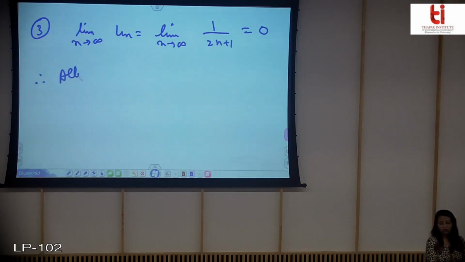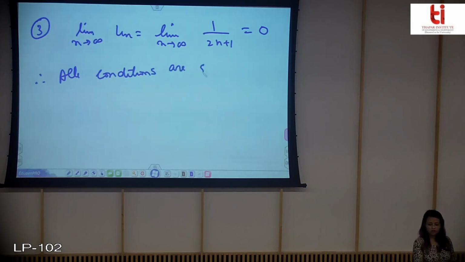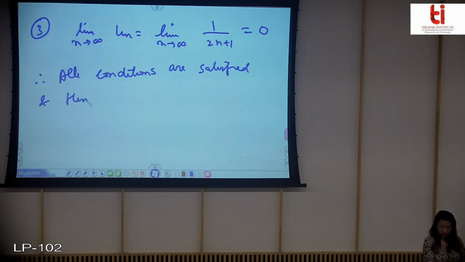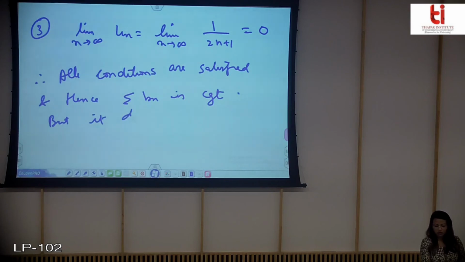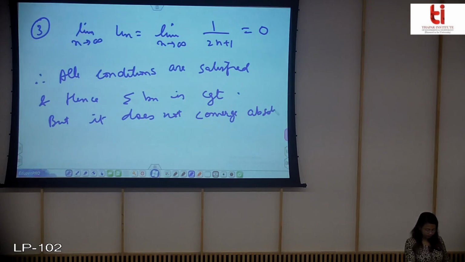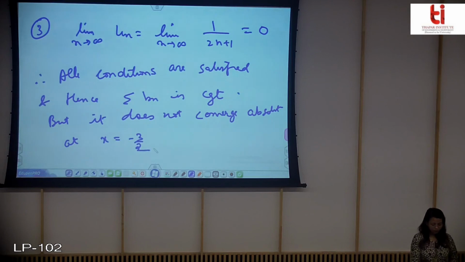Therefore all conditions are satisfied, and hence summation of Bn is convergent, but it does not converge absolutely at x is equal to minus 3 by 2. And we are left with another end point.